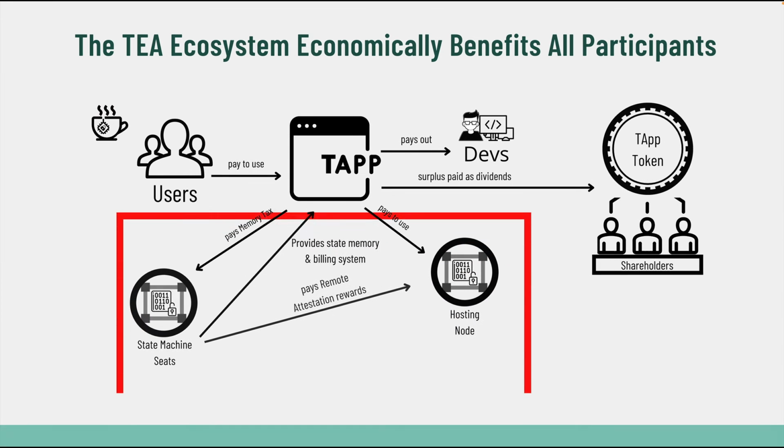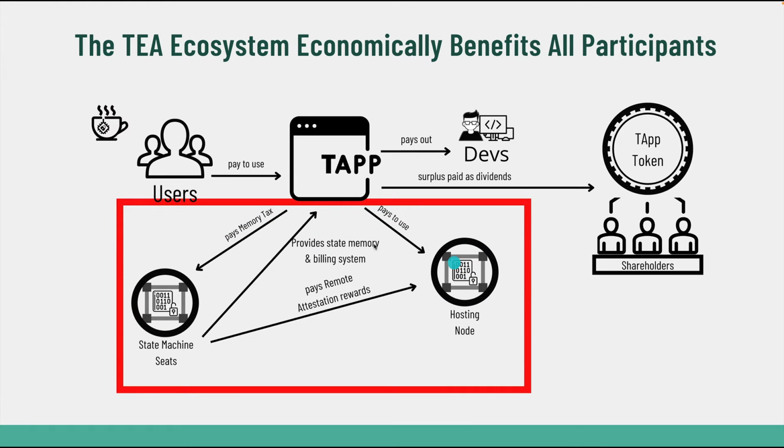Similarly, in the tea project, we have the tea app paying out a memory tax to the state machine seats, and it also pays the Camellia hosting nodes to use their hosting computers to run the tea apps on. In return, the state machine provides state memory and a billing system for the tea apps to use, as well as providing remote attestation rewards to the Camellia hosting nodes.